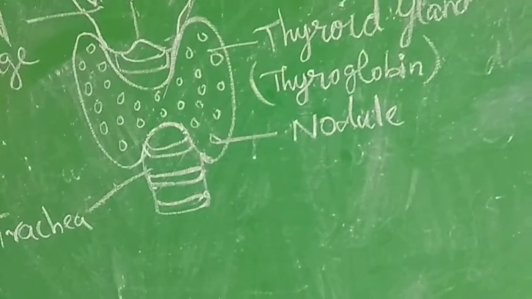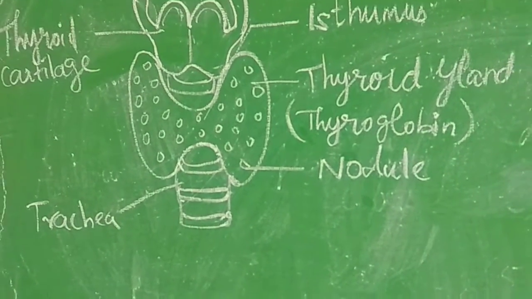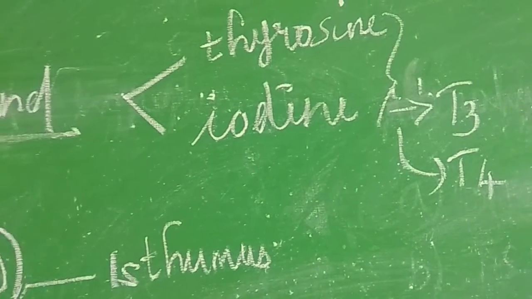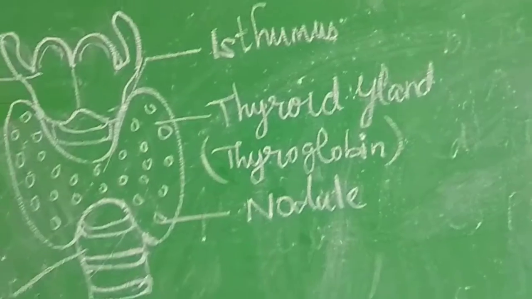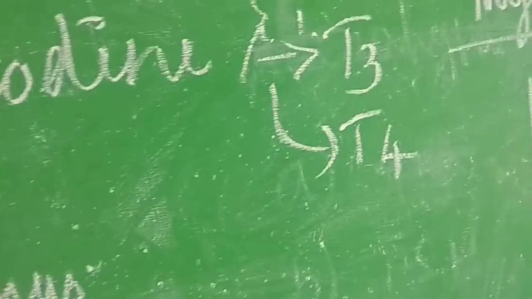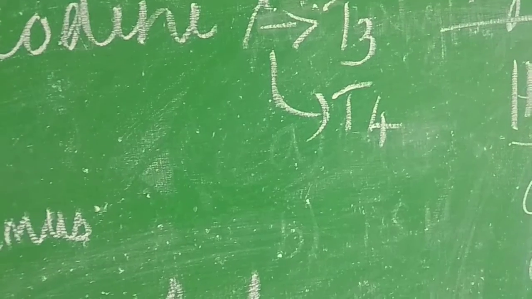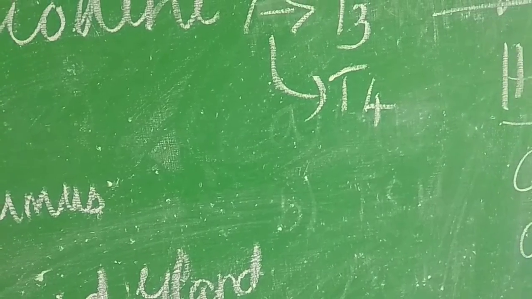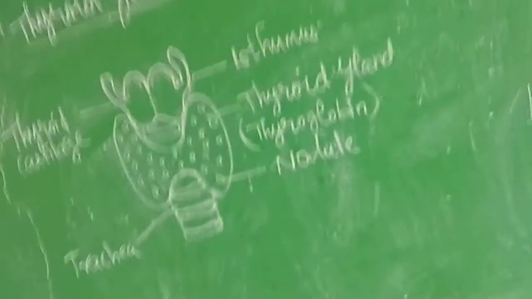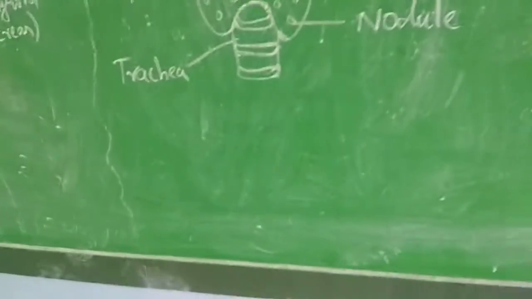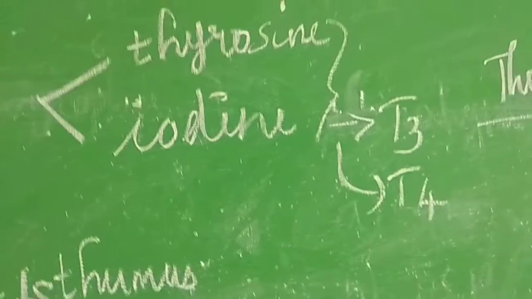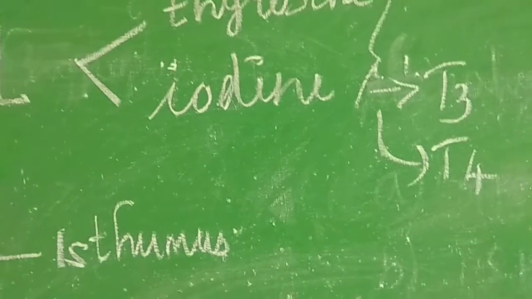What hormones are secreted by the thyroid gland? The thyroid hormones involve two amino acids: one is tyrosine, the other is iodine. These combine to form thyroid hormone. The thyroid gland has two types of hormone: one is T3, triiodothyronine, and the other is T4, tetraiodothyronine or thyroxine. Both are formed from the amino acid tyrosine and iodine.